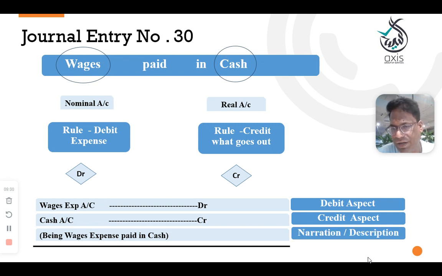Debit aspect is the name of the expenditure. Credit aspect is the real account, and narration on the line.